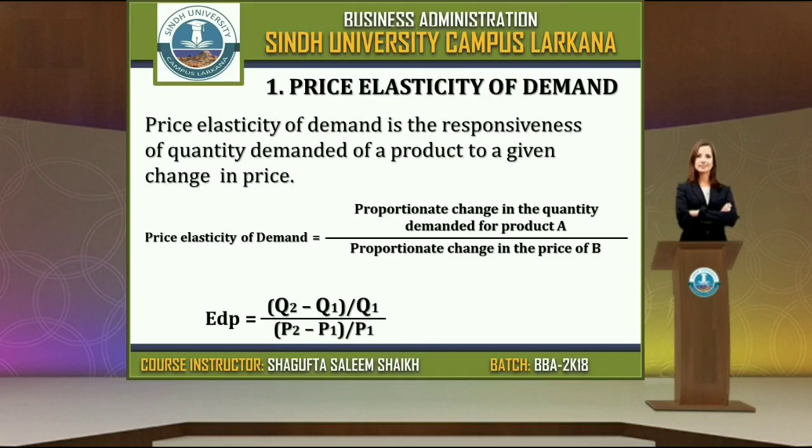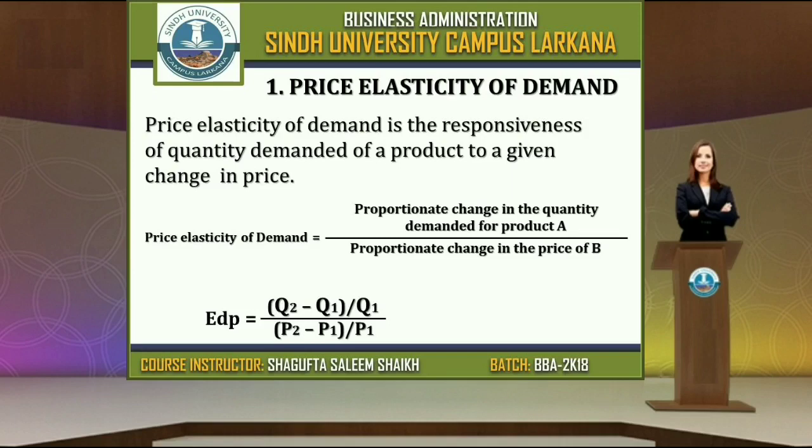Here is the small definition of price elasticity of demand. Price elasticity of demand is the responsiveness of the quantity demanded of a product to a given change in price. The demand changes because of the price only, so you can measure it through a small formula.